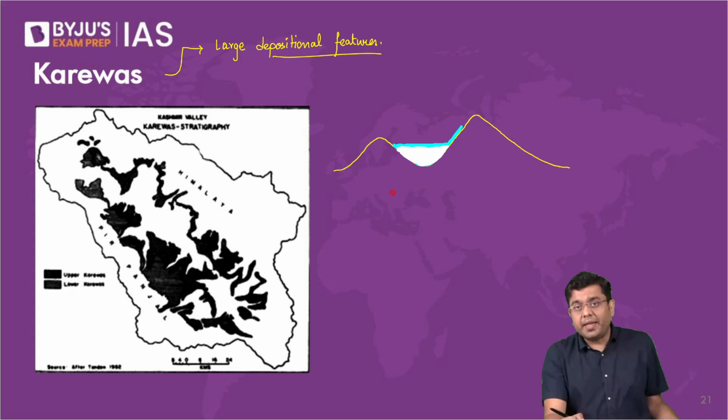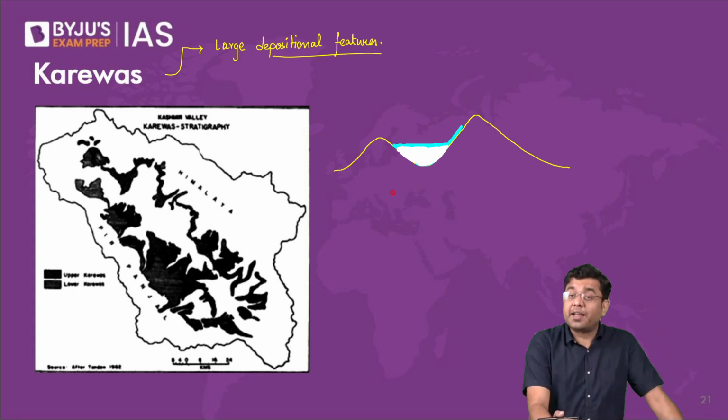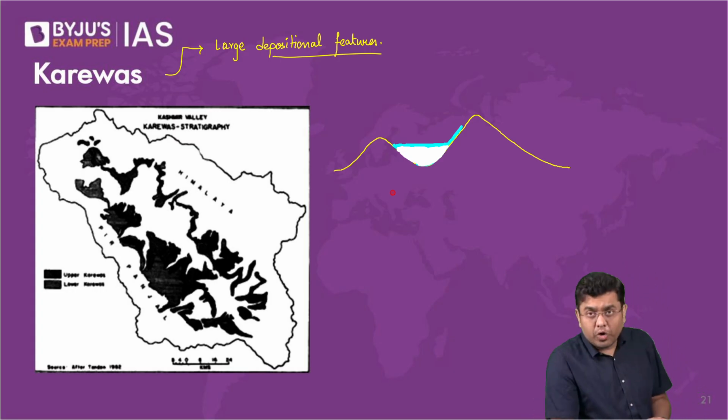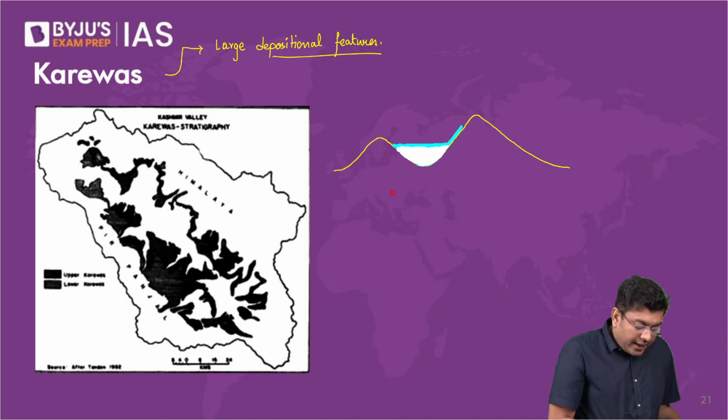Eventually, all that water which was accumulated exited this portion of accumulation through the Baramulla Gorge. Baramulla, I hope we have heard the name, is a very important historical trading point and trading center. From the region of the Baramulla Gorge, all that excessive water drained out. And when the water drained out, it left behind these deposits. Very fertile deposits were left behind.